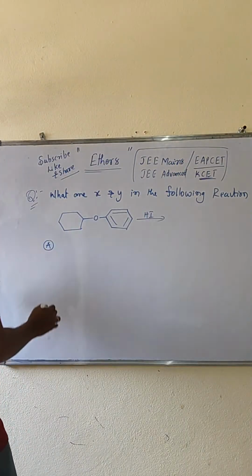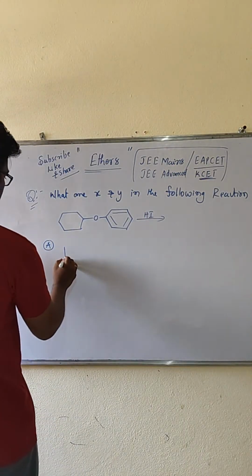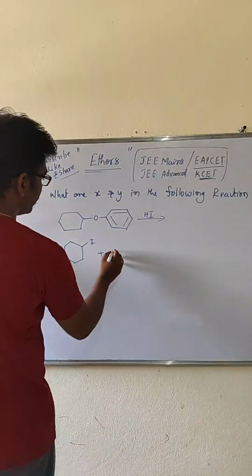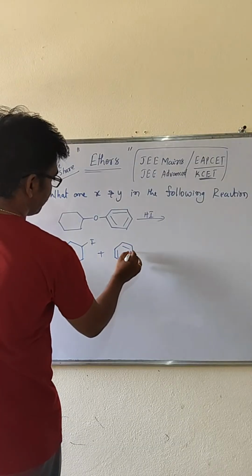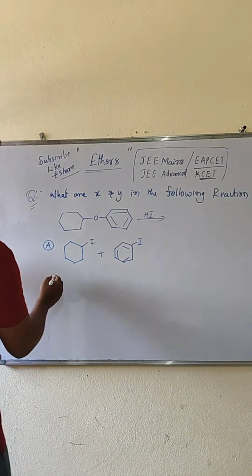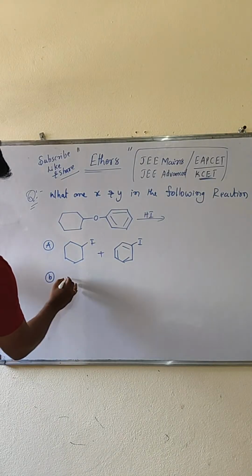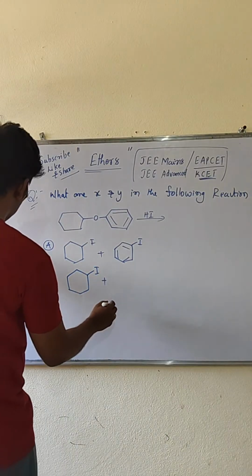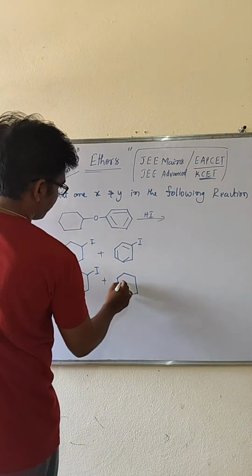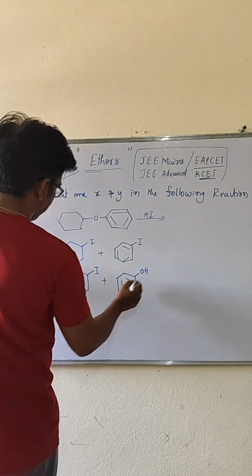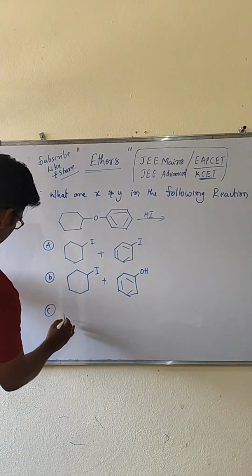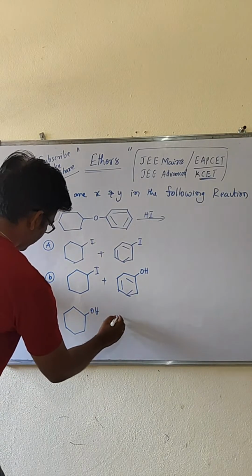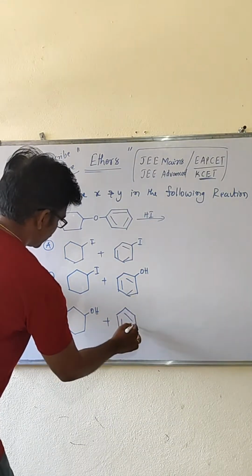So look at the options. Option A, hexyl iodide, then benzene iodide. Then B, cyclohexyl iodide plus phenol. Then C, cyclohexanol plus benzene attached with iodine.